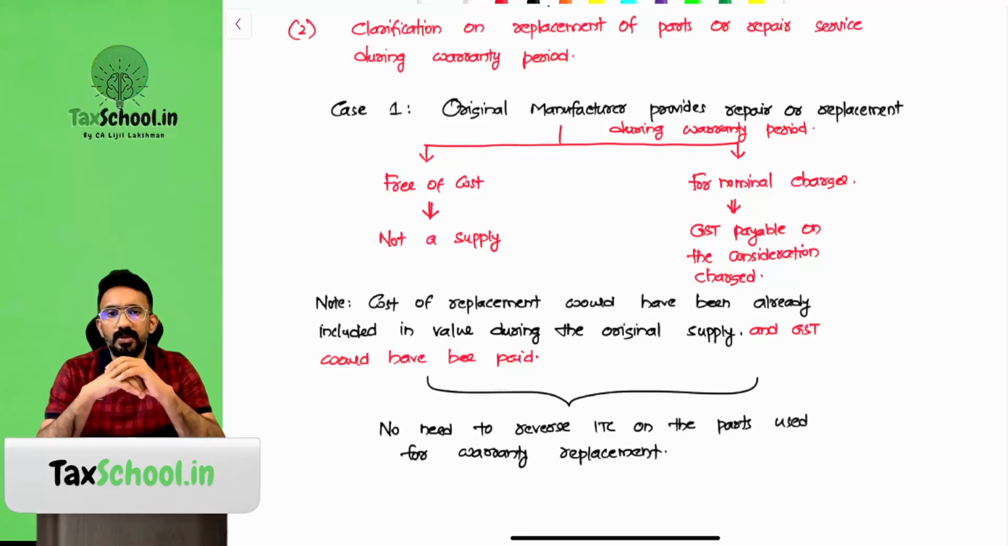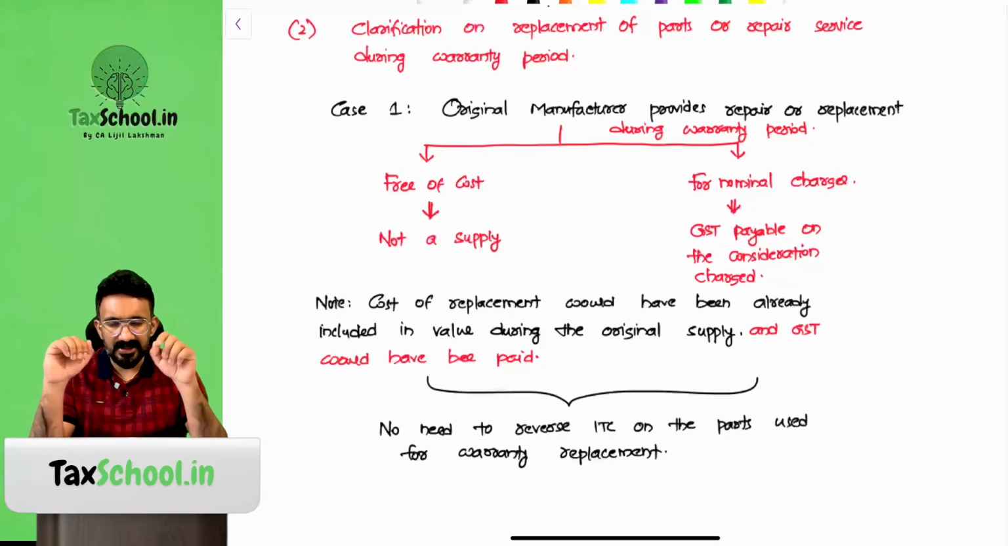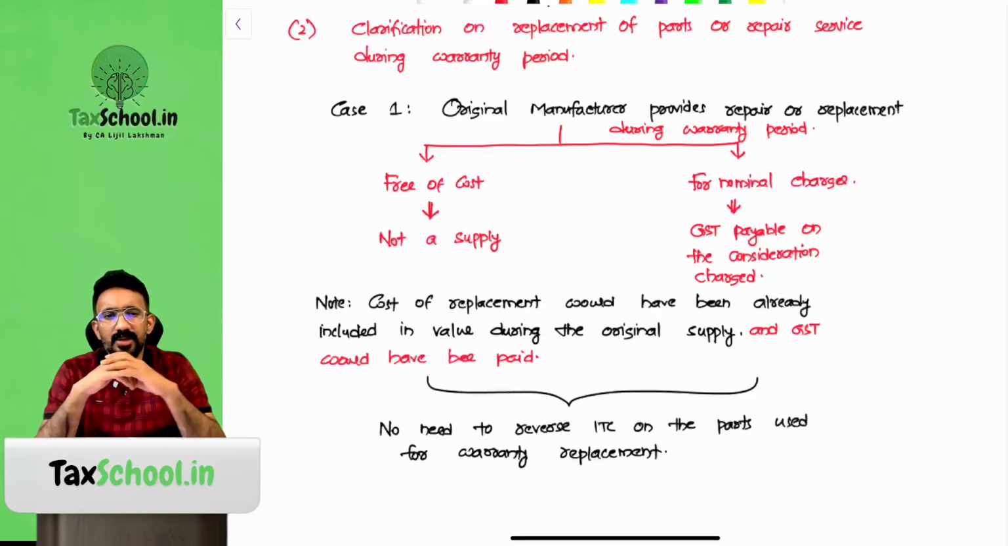They said no. Why? The amount is already loaded into the original product at the time of purchase, so you've already paid GST to the government at the time of the original supply. So when it is a free of cost replacement of an item during the warranty period, it's not treated as a supply. That's the first understanding. But sometimes they're charging you 99 rupees for processing this warranty claim. There is a 99 rupees nominal charge. Will GST be payable on this 99? Yes, that's a separate service of claiming warranty, right?